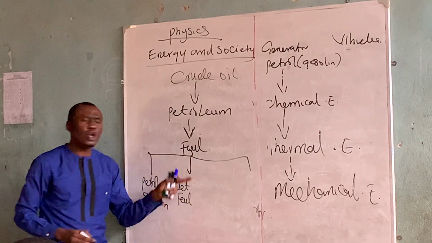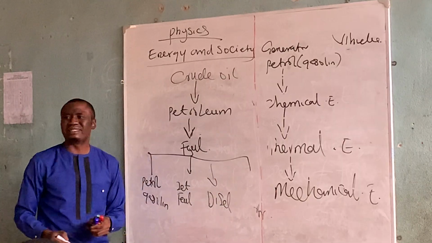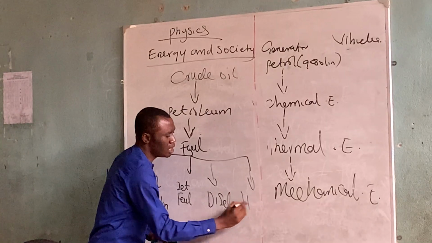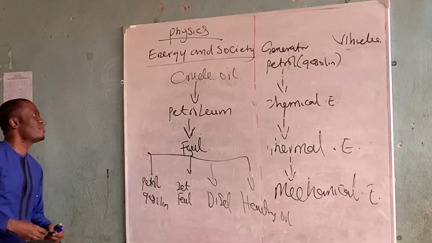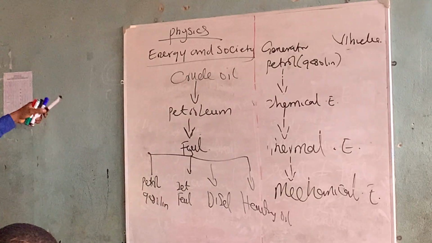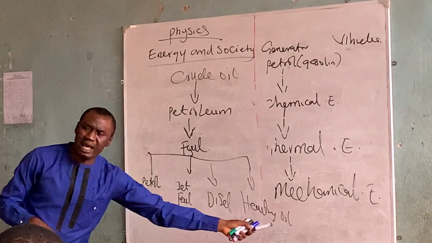From the same fuel, you will get diesel. From this thing, also, you will get the heating oil. So you can see now that your crude oil during refinery is converted to petroleum, from petroleum to fuel, and from fuel, you can get all this out.